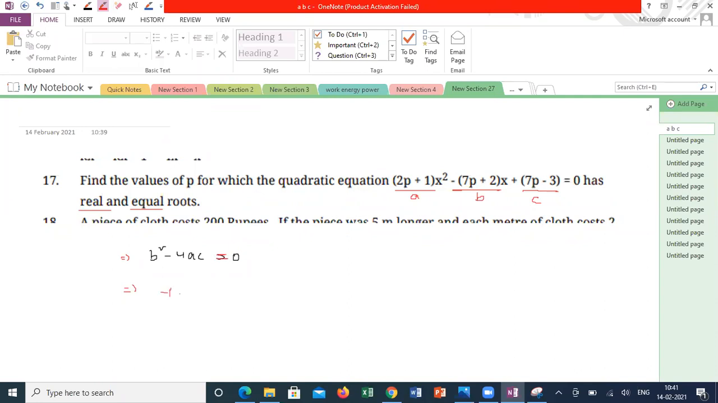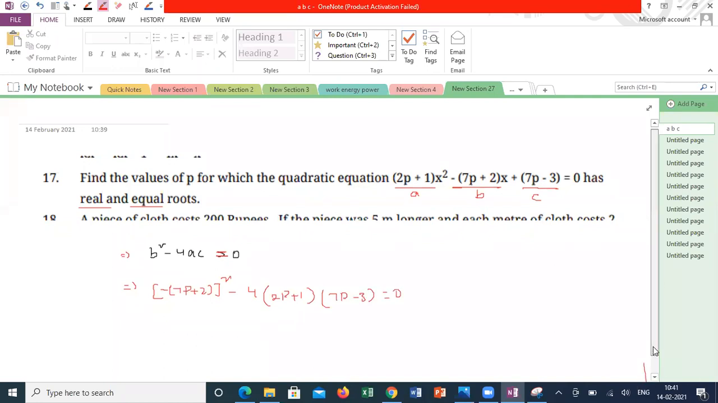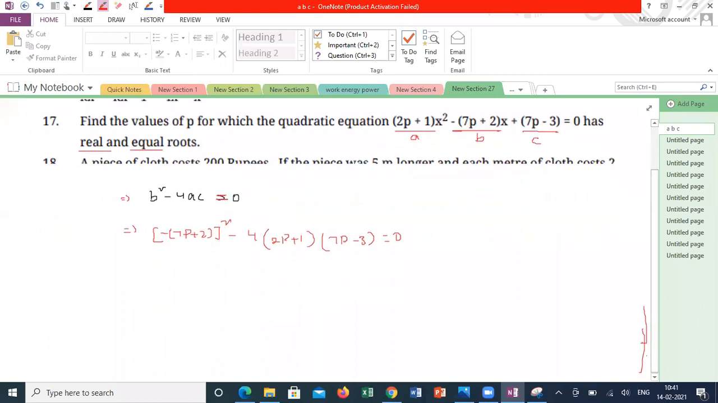So, minus of 7p plus 2 whole square minus 4 into 2p plus 1 into 7p minus 3 should be equal to 0. So solve and let me know what kind of quadratic equation you are getting.